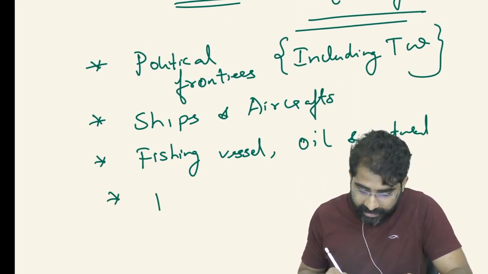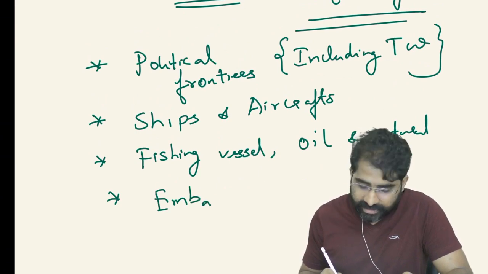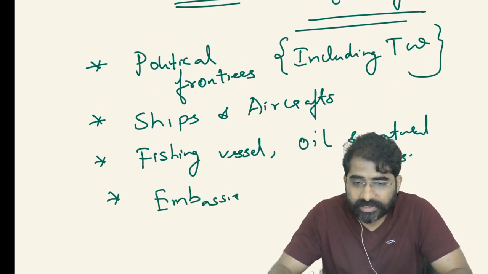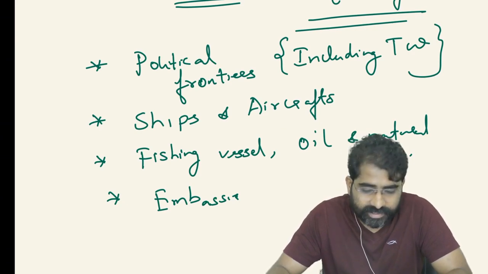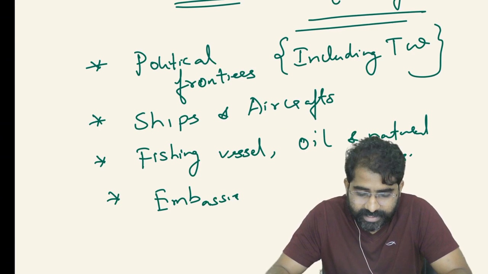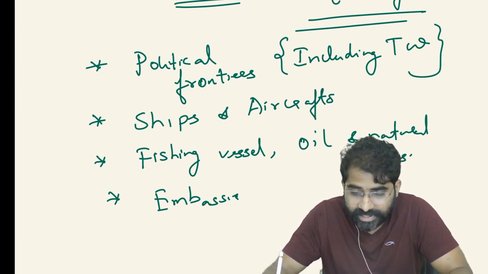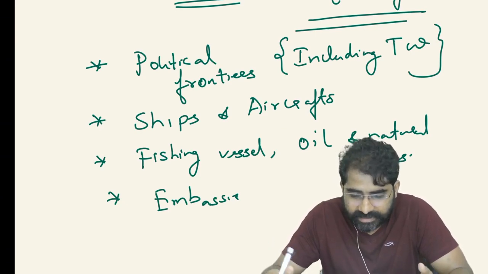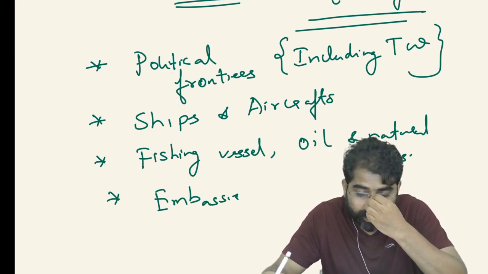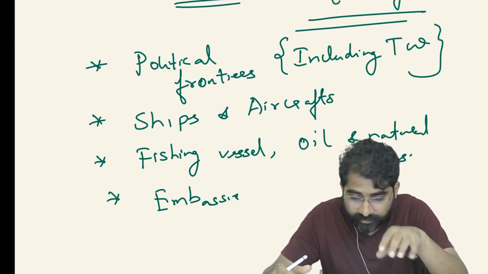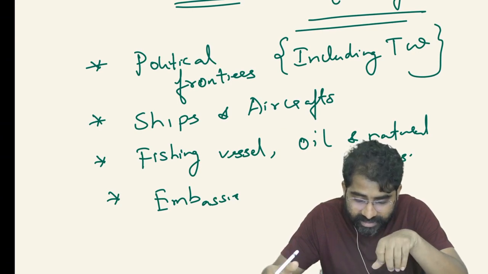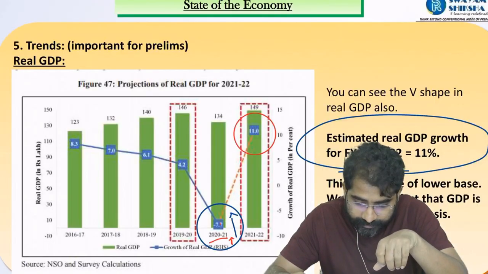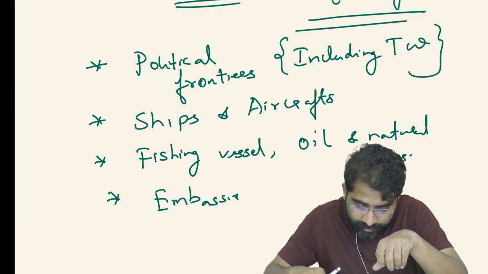Then we have embassies and consulates. The Indian embassy in Pakistan is as good as Indian territory in Pakistan. So the Indian embassy in Japan, the Indian embassy in the USA is as good as Indian territory there. Whatever services you are rendering will be part of India's GDP. Similarly, we have to exclude the US embassy in India or the Pakistani embassy in India, and their military establishments we are going to exclude. This is how all this is going to be part of that domestic territory when I'm using the word GDP. So no confusion there, and please go to that question.